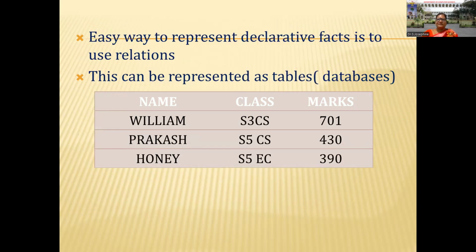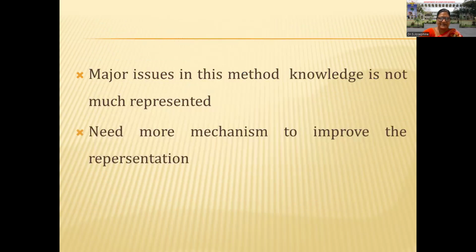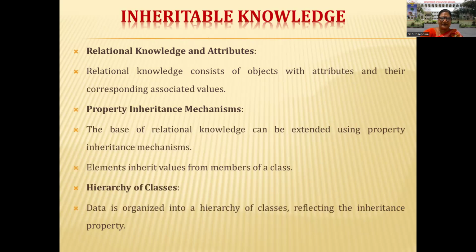An easy way to represent a declarative fact is to use a relation. Normally in a database, we have rows and columns. Each and every column has a name, an attribute, and each column represents a particular value. So this can easily represent knowledge. The major issue in this method is that knowledge is not much represented. So we need more mechanisms to improve this representation, and that is why we move on to inheritable knowledge.